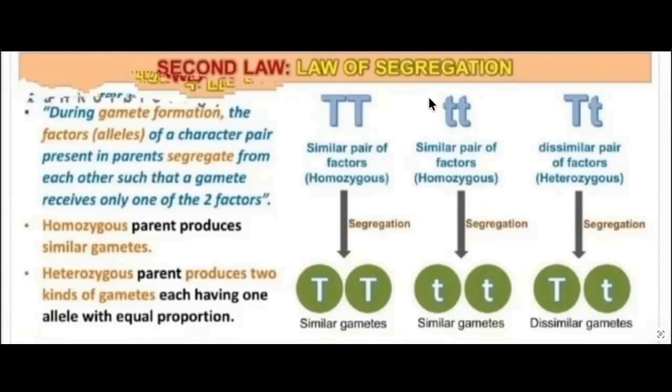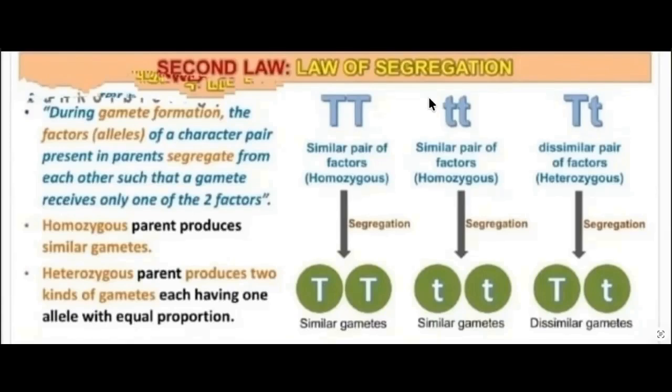As in the first lecture, I told you about the law of dominance. Clear? Mendel's law. Mendel gave two laws related to the monohybrid cross: the first law of dominance and the second law of segregation. So let's start with the law of segregation. Law of segregation means at the time of gamete formation, two alleles get segregated. For example, capital T, these are homozygous individuals. At the time of gamete formation they segregate as capital T. During gamete formation, the factors or alleles of a character pair present in parents segregate from each other such that a gamete receives only one of the two factors.